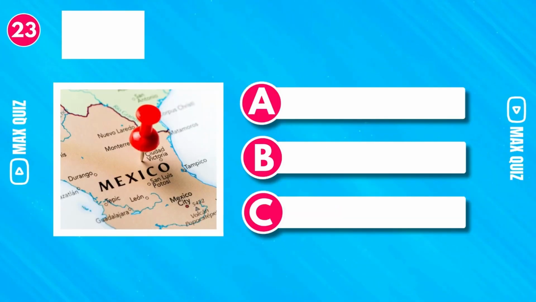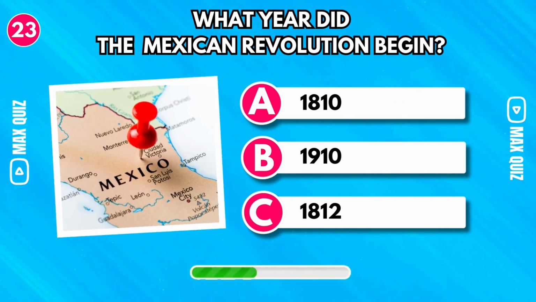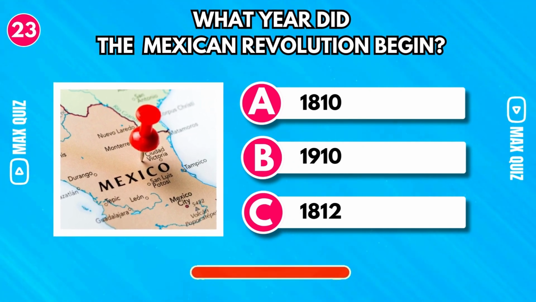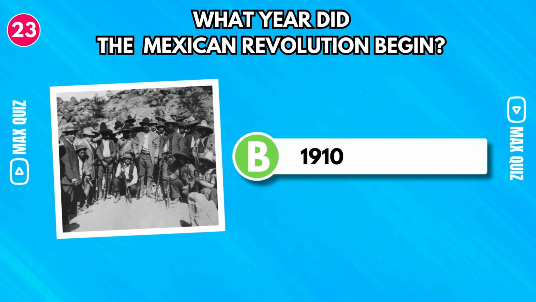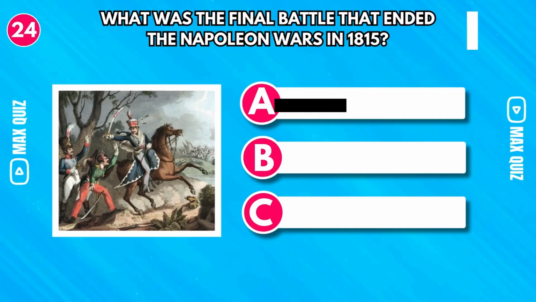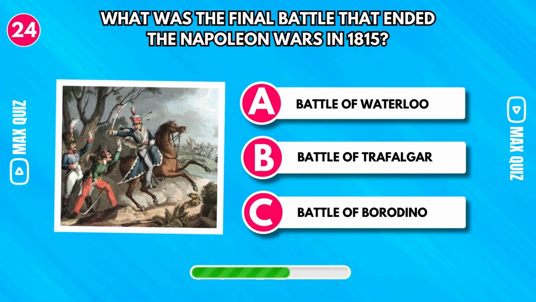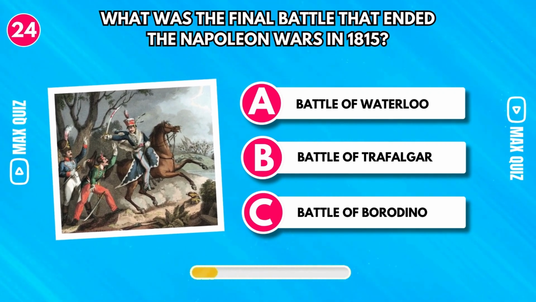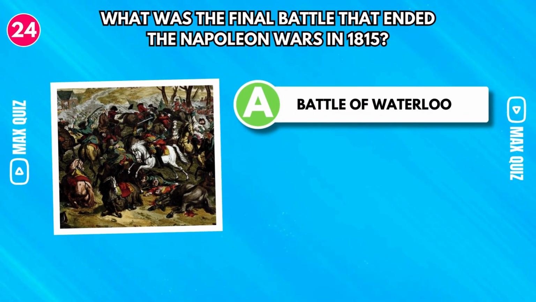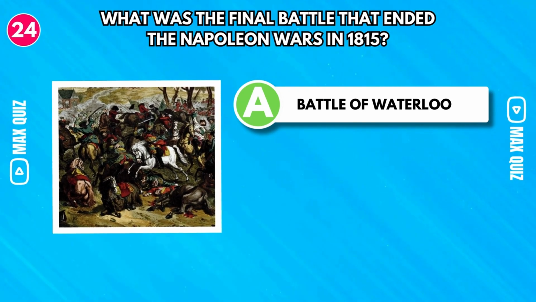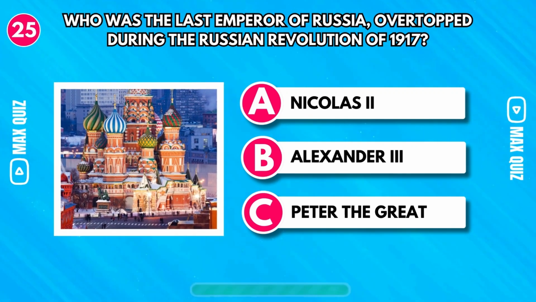What year did the Mexican Revolution begin? It was in 1910. The Mexican Revolution began on November 20, 1910, with the uprising led by Francisco I. Madero. What was the final battle that ended the Napoleonic Wars in 1815? The Battle of Waterloo was fought on June 18, 1815 in Belgium, near the city of Waterloo, about 20 kilometers south of Brussels.